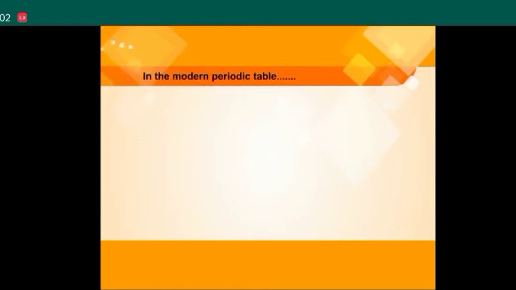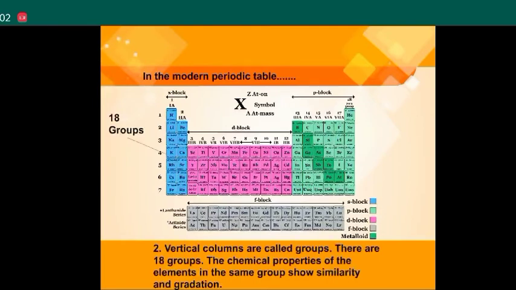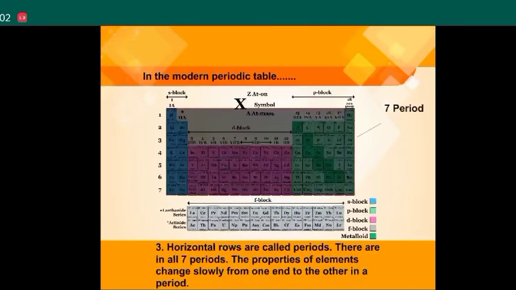In the modern periodic table, point 1, elements are arranged in an increasing order of their atomic numbers. Point 2, vertical columns are called groups. There are 18 groups. The chemical properties of the elements in the same group show similarity and gradation. Point 3, horizontal rows are called periods. In all 7 periods, the properties of elements change slowly from one end to the other.